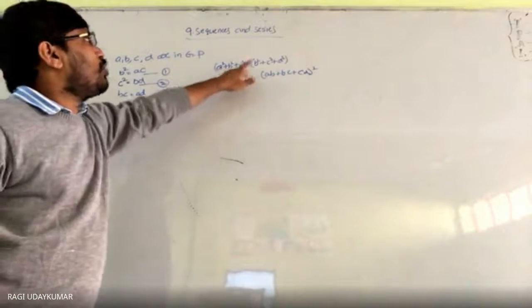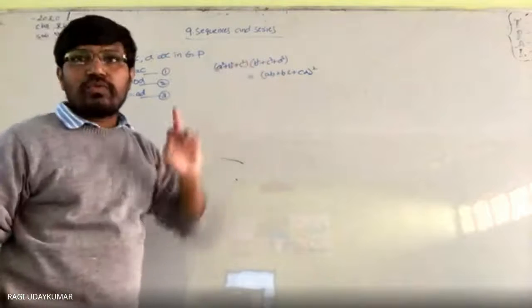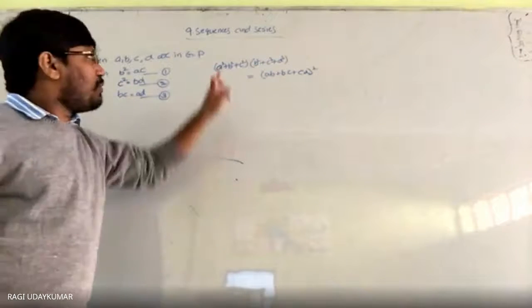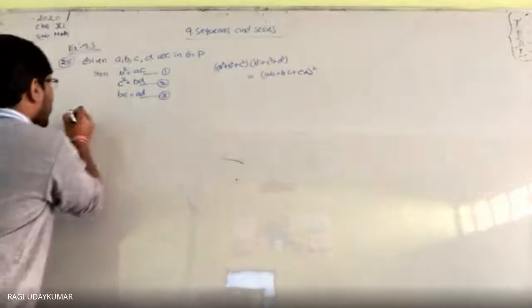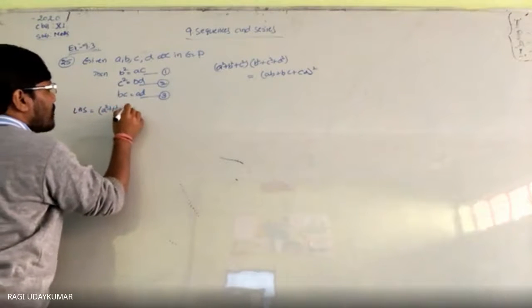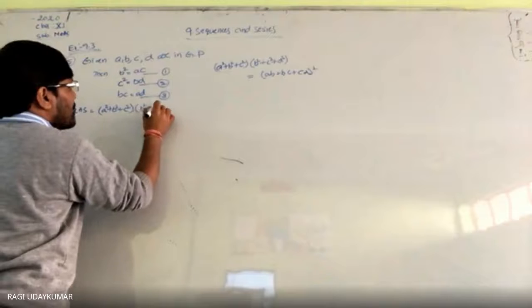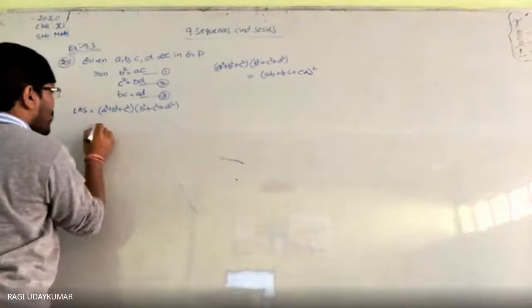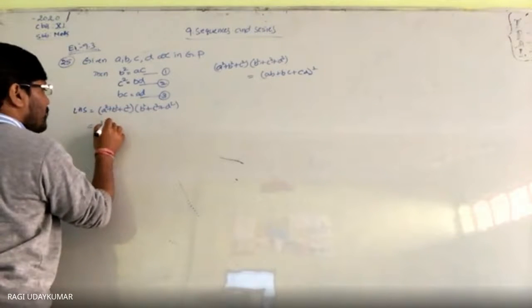ये दोनों को multiply कर लिया तो completely in the square you are going to get. If you multiply these two, let us take the LHS into consideration. So what do you get here? a square plus b square plus c square, b square plus c square plus d square. इसको multiply करो, a square b square आ जाएगा.